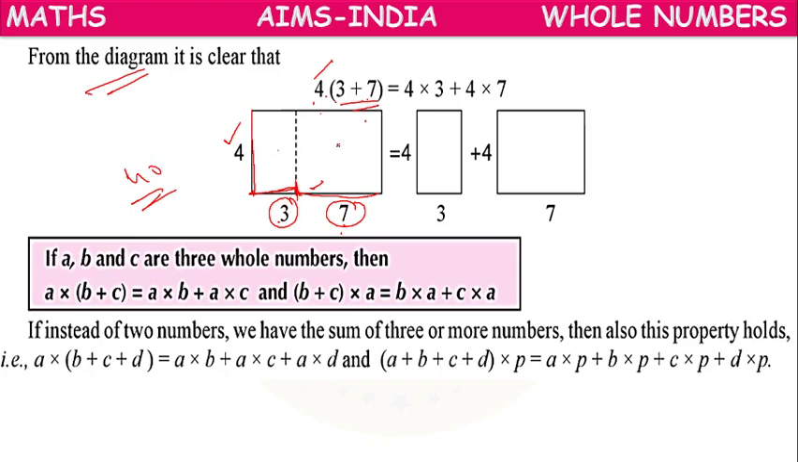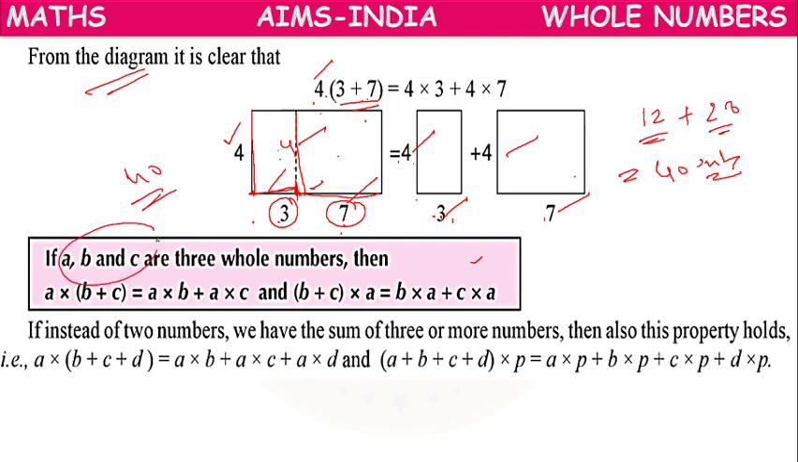Or we can separate them. The first part is 4 breadth and 3 length. The breadth will be the same for the second part also: 4 breadth and 7 length. We can make them into 2 parts. 4 times 3 is 12, plus 4 times 7 is 28. This is the first area, and this is the second area. Total 40 square units.